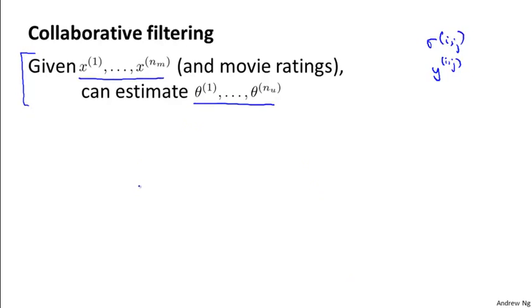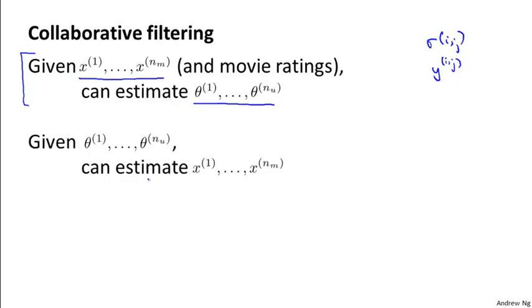So if you knew the features, you can learn the parameters theta for your different users. And what we showed earlier in this video is that if your users are willing to give you parameters, then you can estimate features for the different movies. So this is kind of a chicken and egg problem, right? Which comes first? If we can get the thetas, we can learn the x's. If we have the x's, we can learn the thetas.